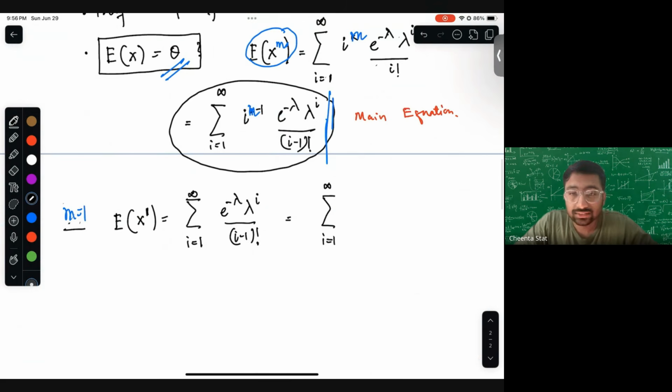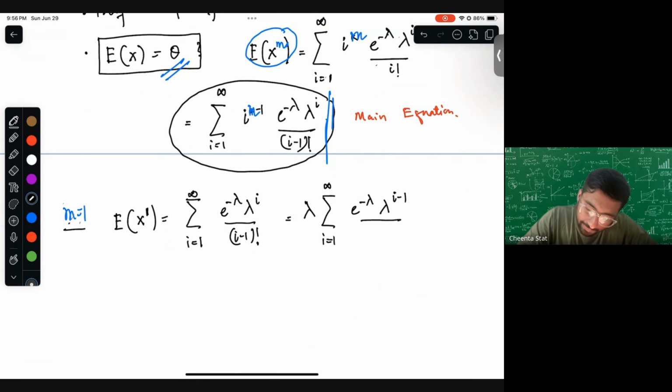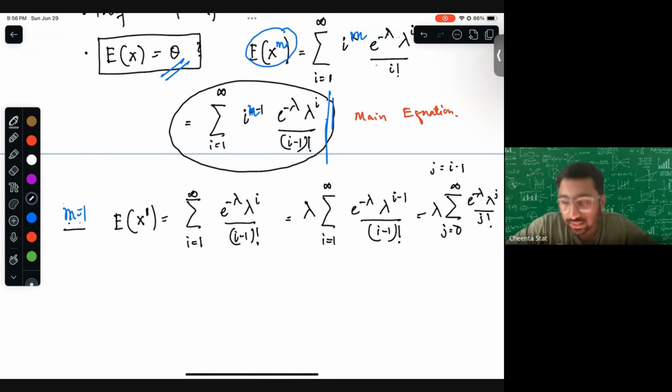The only thing not in that form is the lambda to the power i. So we take the lambda outside, and you can write lambda times the summation over j from 0 to infinity, where j is equal to i minus 1, of e to the power minus lambda, lambda to the power j by j factorial. And this is the PMF, so the sum is 1.